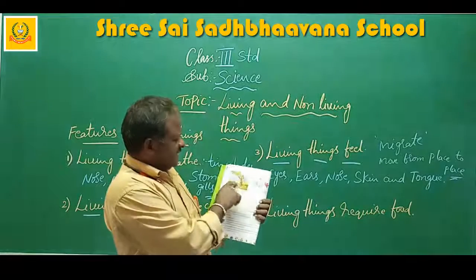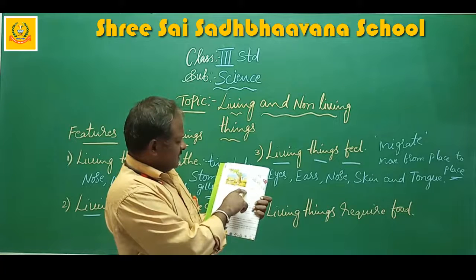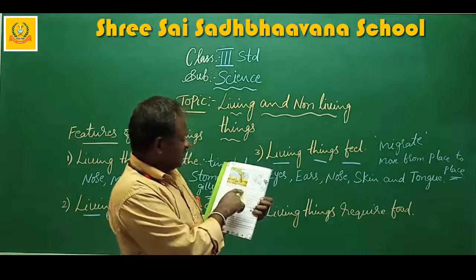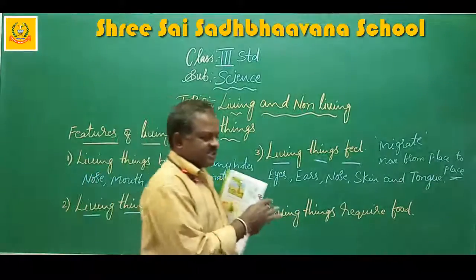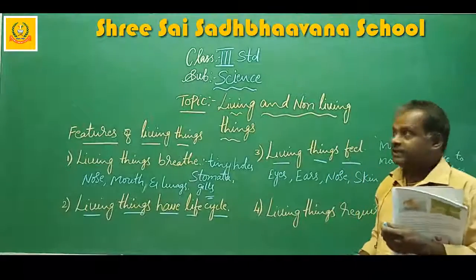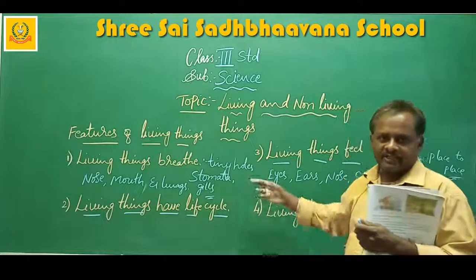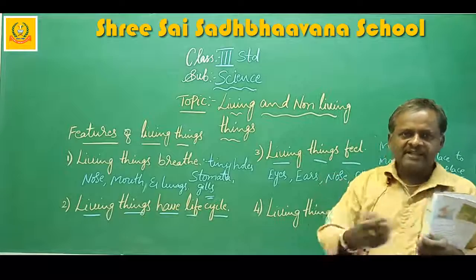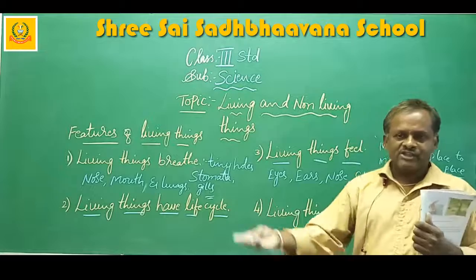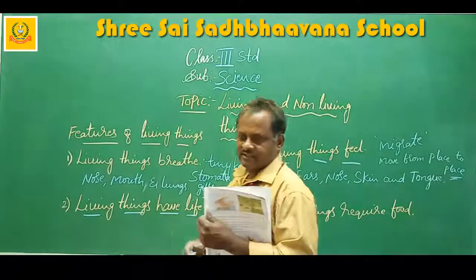Okay. A tree shedding leaves, birds flying. Have you ever seen your clothes crying when washed? No. This is because living things feel, non-living things do not have sense organs to feel. If you beat this table or beat this board, it cannot cry. But if someone beats you, what will you do? You will cry. But this one cannot cry because this is a non-living thing. You are a living thing. This board, table, bench or anything, they are not living things. They are called non-living things.